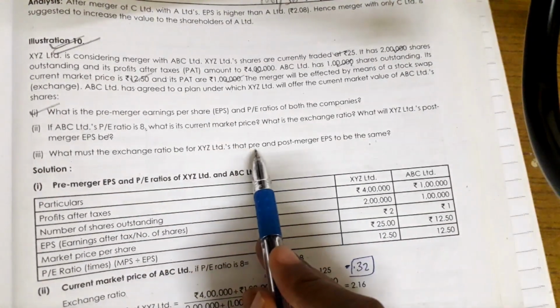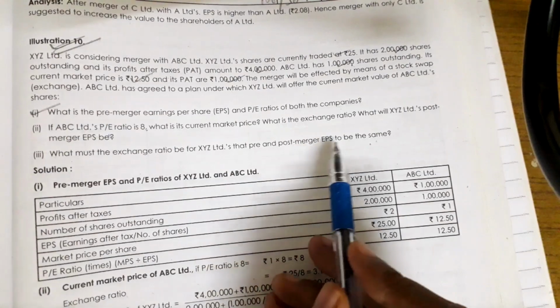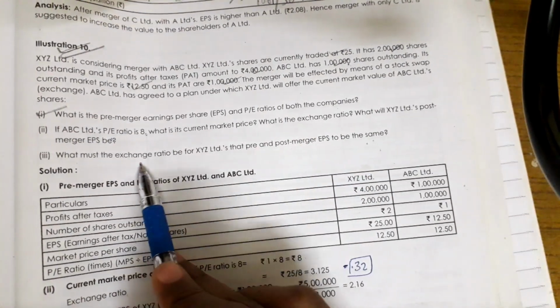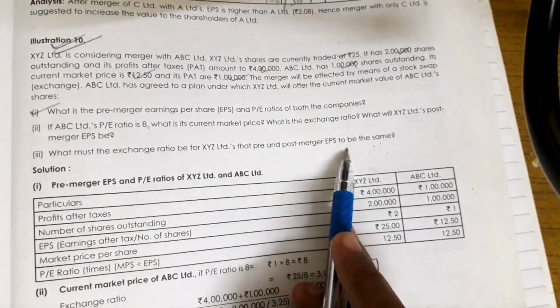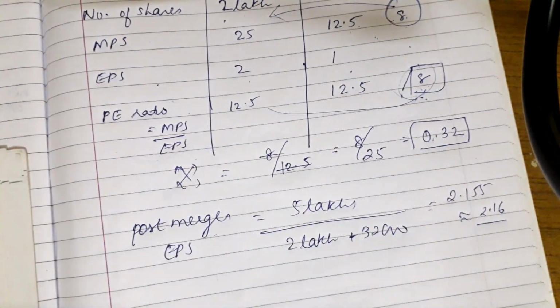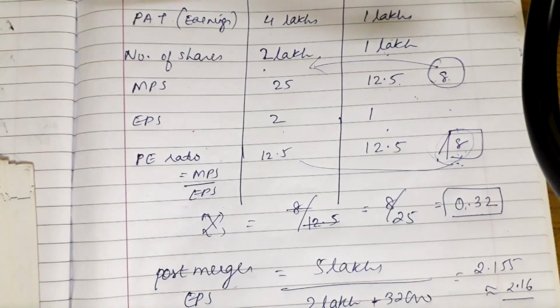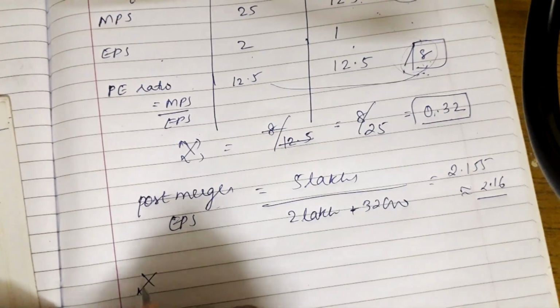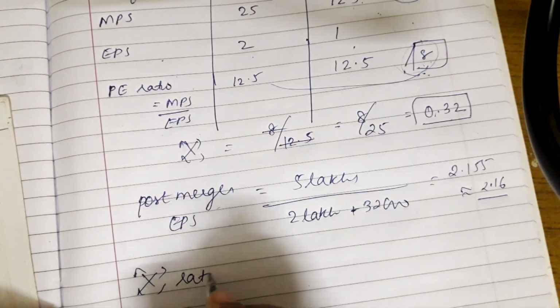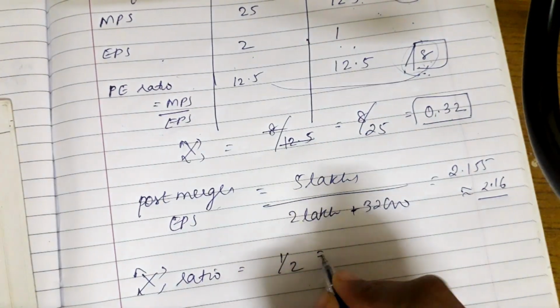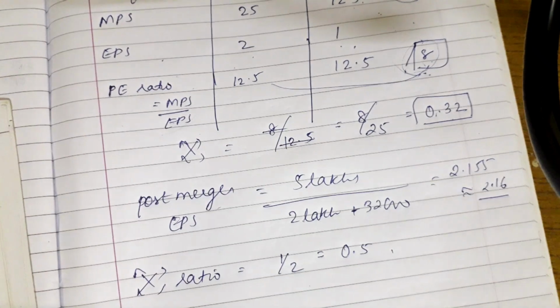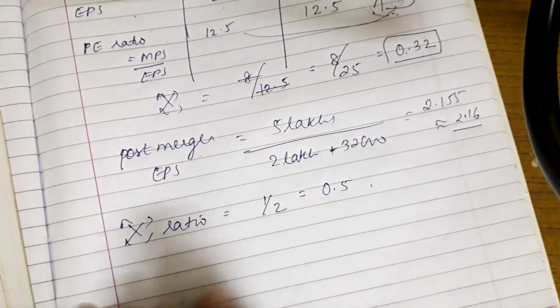While if the question says they want pre and post merger MPS to be the same, the exchange ratio will be based on MPS. Here it's based on EPS. So first find the EPS exchange ratio. The exchange ratio as per EPS is 1 divided by 2, which is equal to 0.5.